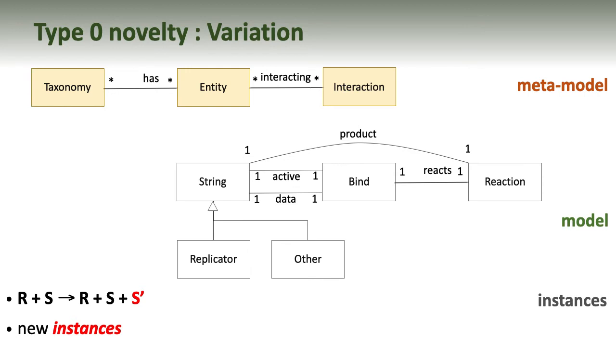The system run starts with only replicators, but after a while mutations happen and other strings appear. These are new instances and need no change to the model. We have variation.